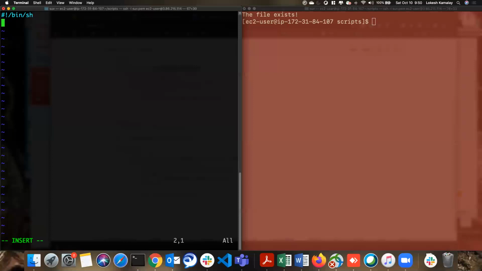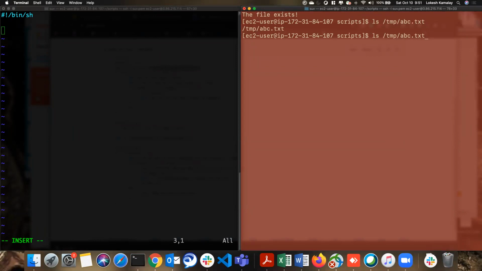I'm using bash here. First I need to verify whether the file exists or not. The command to do that is ls /tmp/abc.txt. If the file exists, I get this output. If the file doesn't exist, I get some error message. So let me do another command here. ls -latr, I'm using a pipe to wc. wc is word count. It is going to count the number of words in a particular file. Since I'm using the pipe symbol here, the output will become an input to this command.